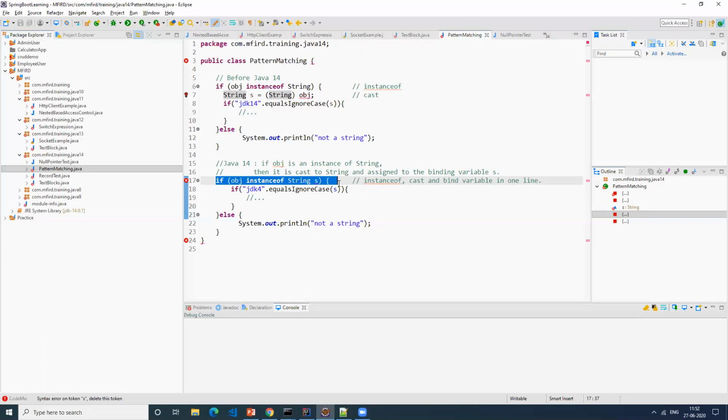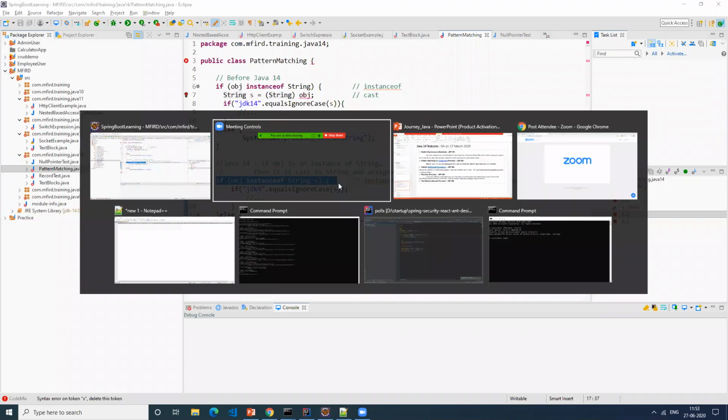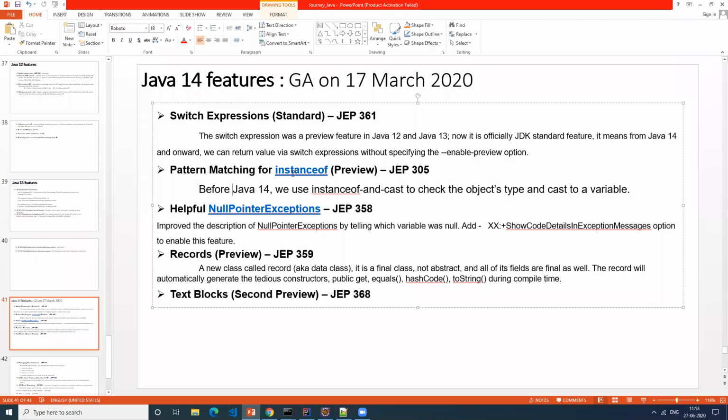Any questions? Shall we go ahead? Can we move to the next feature? This is a new thing that they added as part of Java 14. Okay. And what they say is this is again a preview feature, which means in Java 15, 16 or some other release, they will make it a standard part of the JDK, like how we have switch expression.